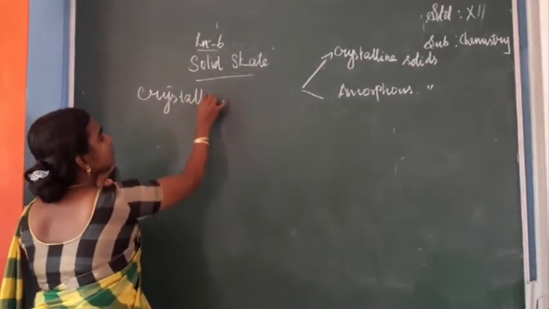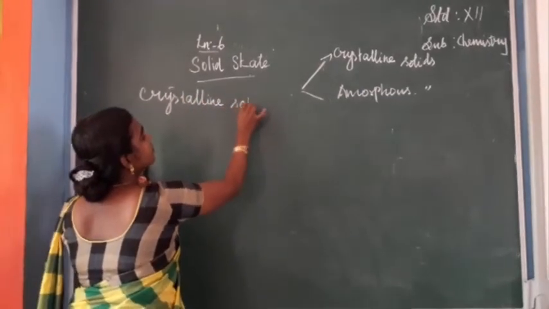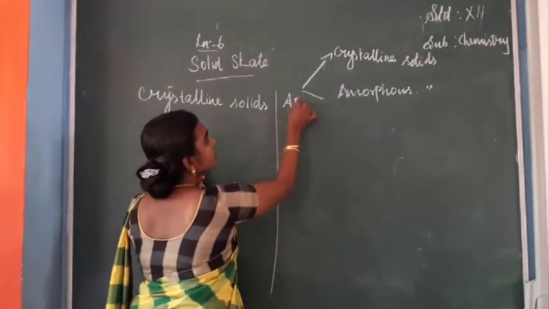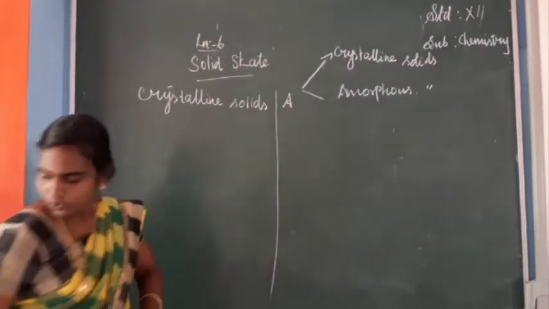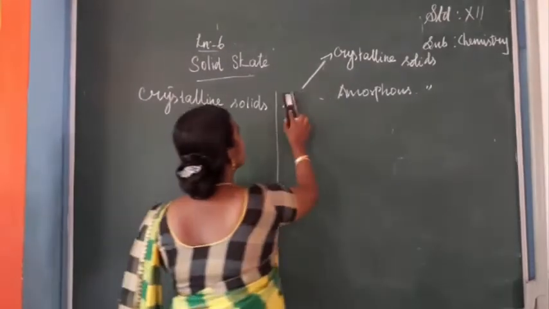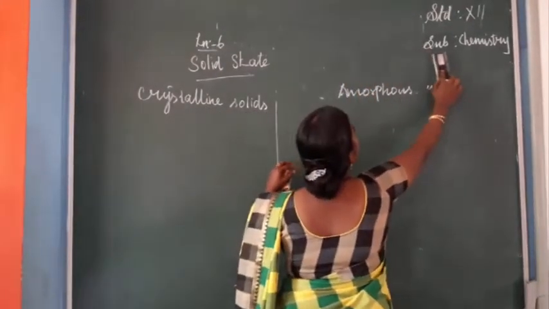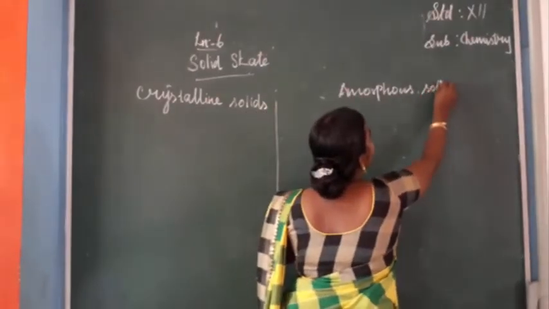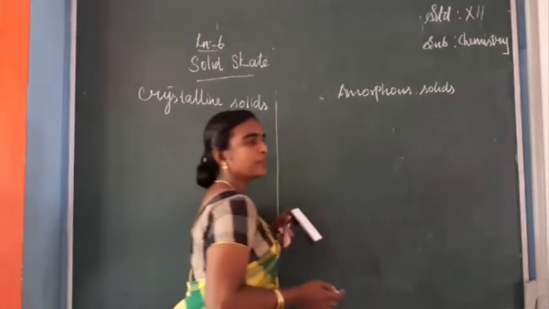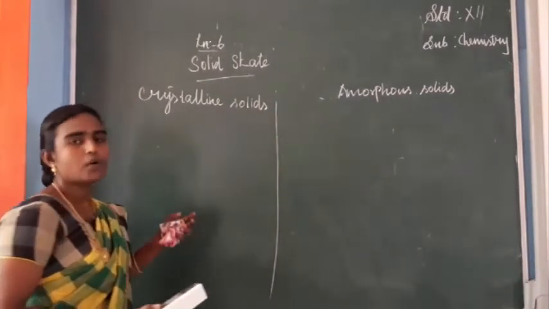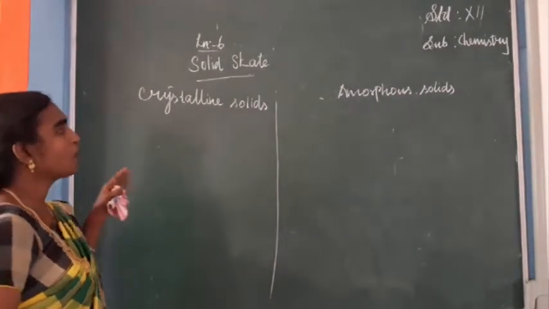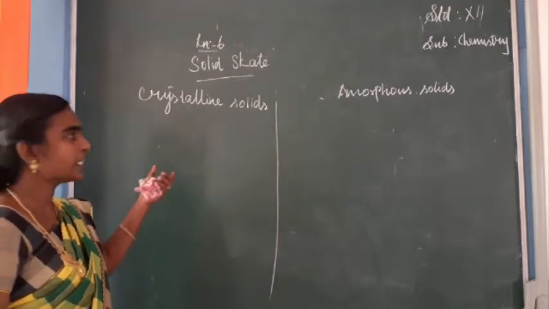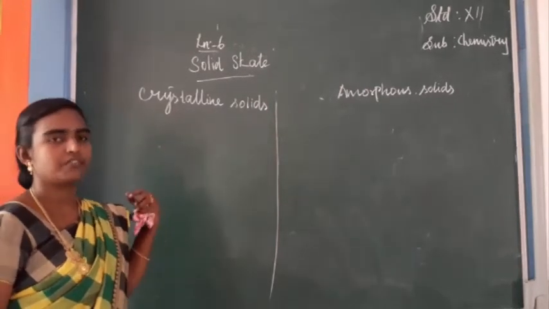Crystalline solids and amorphous solids. So already, at least 5 points you have to memorize. Important question from this solid state: the difference between crystalline solids and amorphous solids.